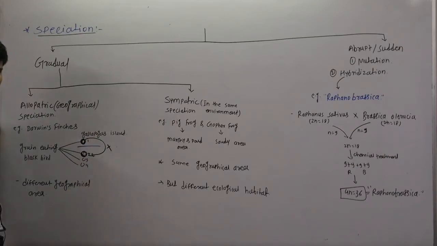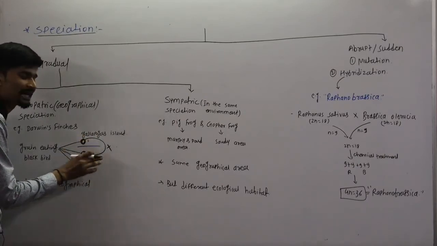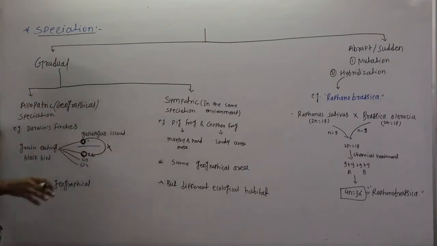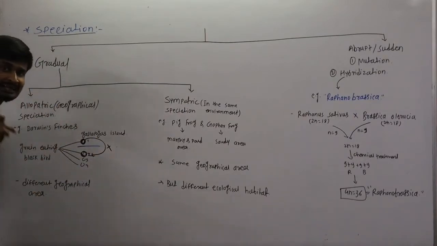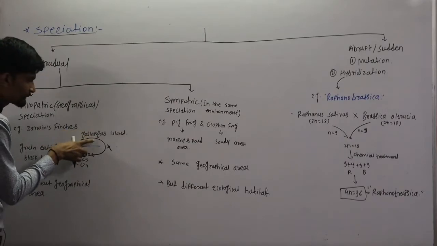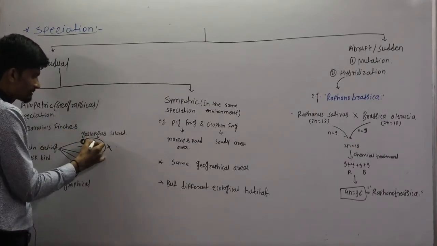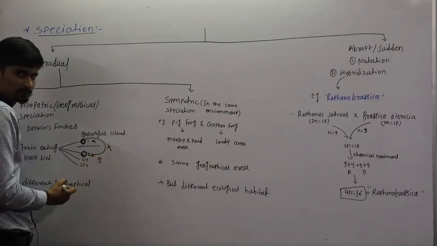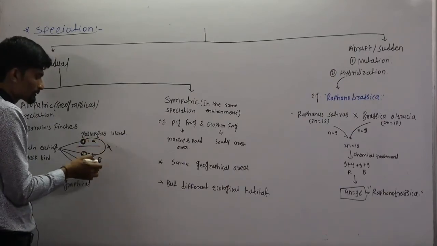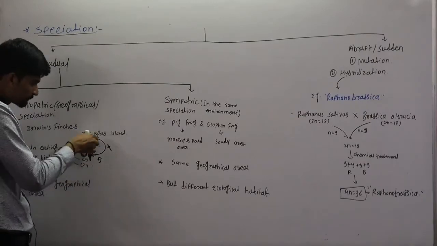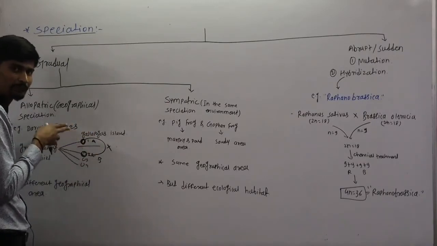So these are reproductively isolated due to the geographical condition. Means suppose consider here is a bird A and here is a bird B. So these two do not mate because of the separation of the geographical area.